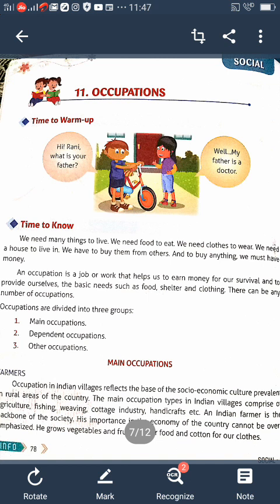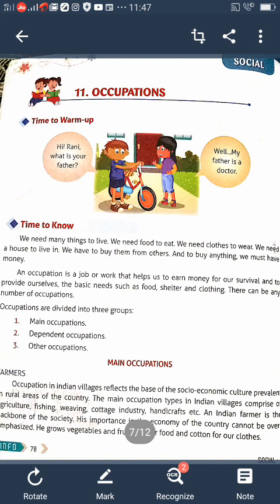So how do we get money? We get money from doing some work, no? So that is occupation. And occupation is a job. Occupation means a job or work that helps us to earn money for our survival and to provide ourselves the basic needs such as food, shelter, clothing. There can be any number of occupations. There are so many occupations in our society.